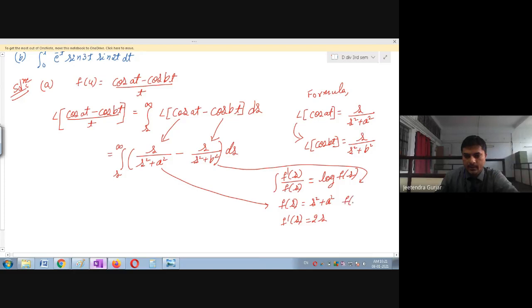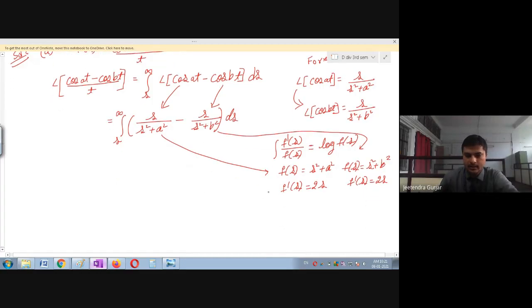So f of s, I will take for this, is s square plus b square. So f dash of s will become 2s, because the derivative of s square is 2s, and b square is constant, so therefore it is 0. So the answer is 2s.